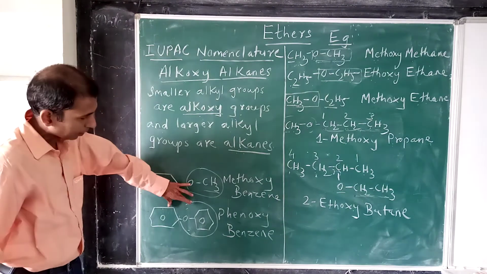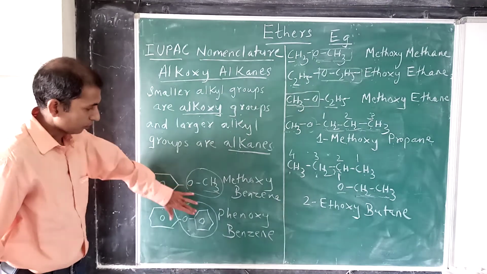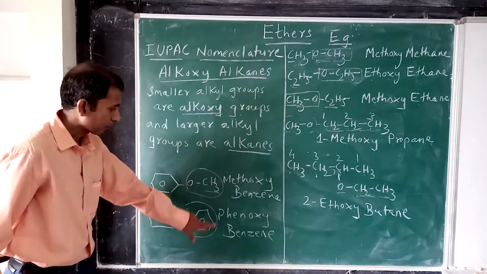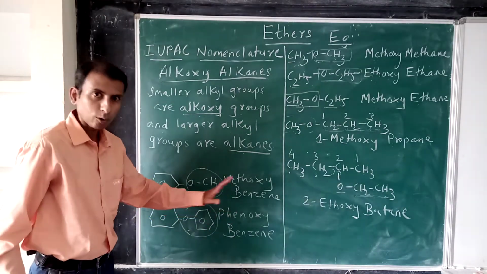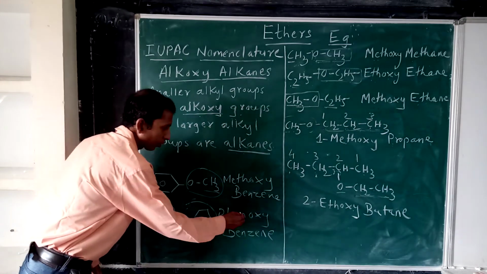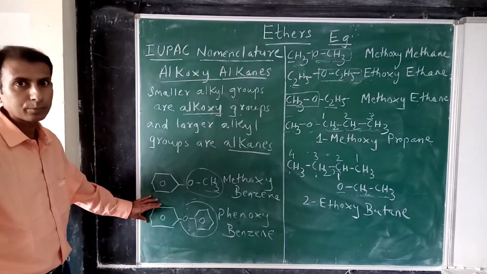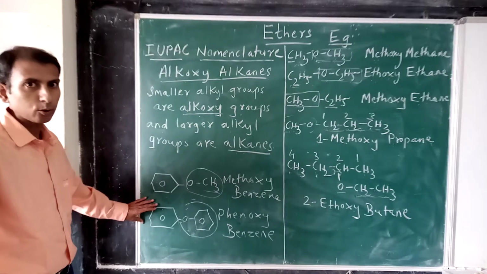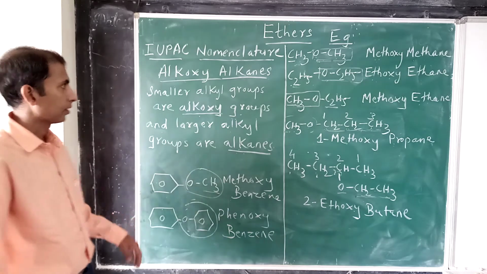And the last example here, 2 benzene rings attached to oxygen. So any group you can take as alkoxy group. So this group, if you consider, will become phenoxy and automatically this becomes the alkane, or here it is an aromatic group, that's why it is called benzene.